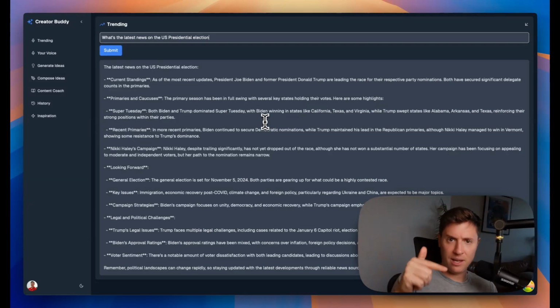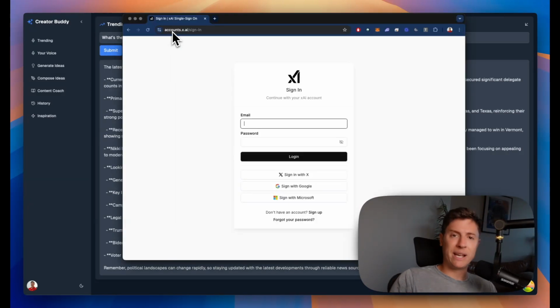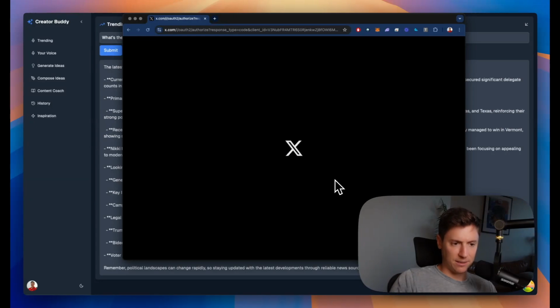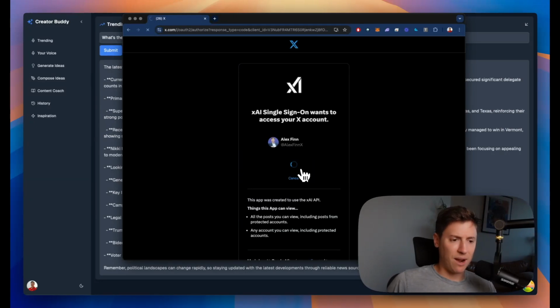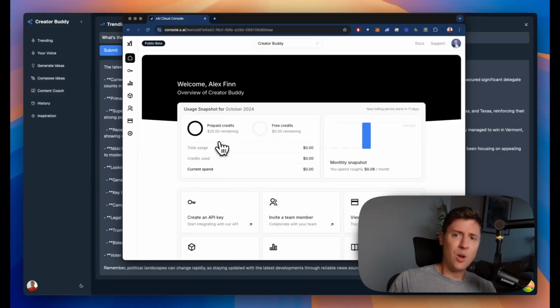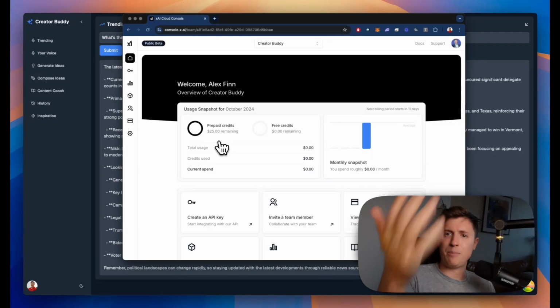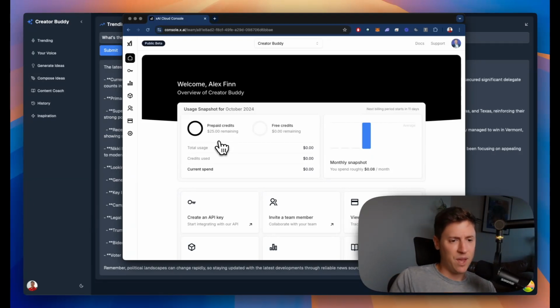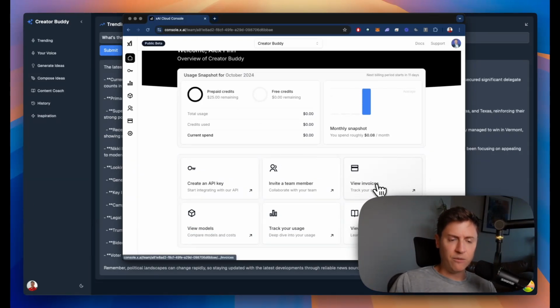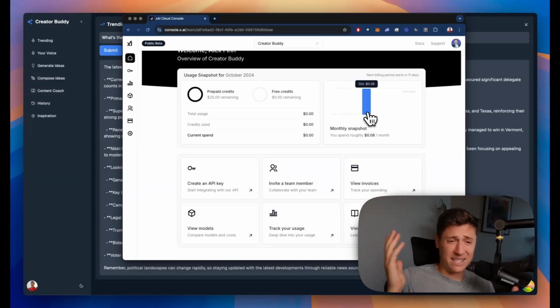Next question, how do you sign up for it? If you go to accounts.x.ai, you will be able to sign up for it. You can log in with anything. I'm going to sign in with my X. I just authorize it. It's safe because it's built by X. Once you're in here, it takes you through a very simple process. It can set up your API key, everything like that. Once you have that, you're good to go. Then you just want to make sure you go into your invoices and enter a credit card. I've run like 100 prompts so far, and I've spent 8 cents so far. So it's cheap to experiment with.